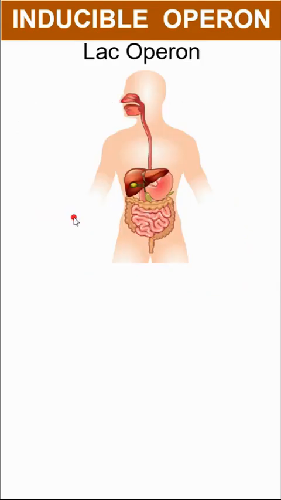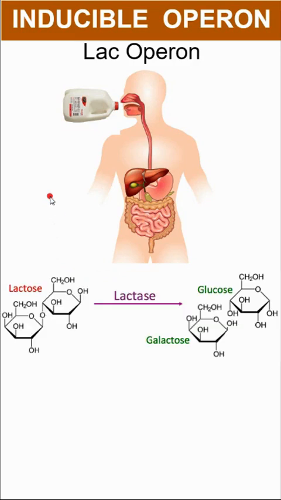So with our lac operon, it involves lactose, milk sugar. As we drink milk, we are ultimately feeding ourselves, but we're also feeding the bacteria that are symbiotically living in our guts. Lactose is a disaccharide, and it needs to be broken down into monosaccharides to be used for cellular respiration.